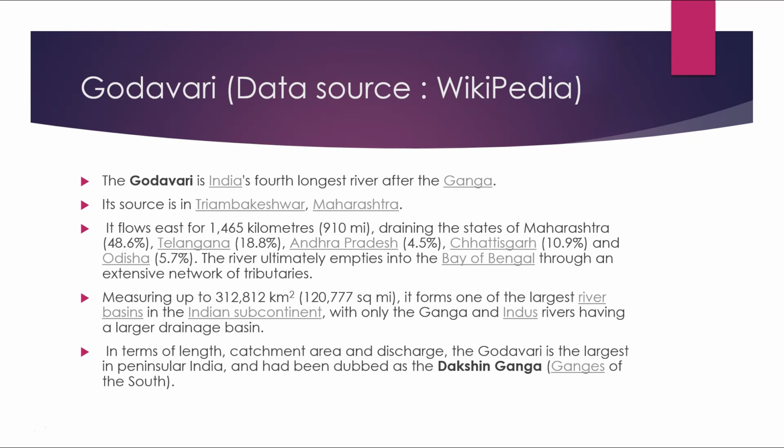The river ultimately empties into the Bay of Bengal through an extensive network of tributaries, covering 312,812 square kilometers, that's about 120,777 square miles. It forms one of the largest river basins in the Indian subcontinent, with only the river Ganga and Indus River having a larger drainage basin. In terms of length, the catchment area and the discharge, the Godavari is the largest in peninsular India and has been dubbed Dakshin Ganga, the Ganges of the south.